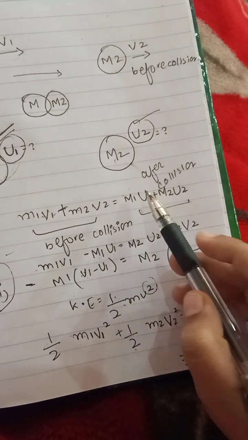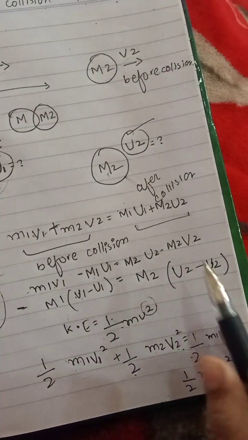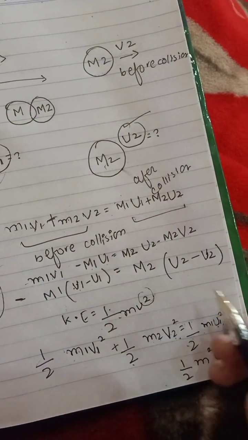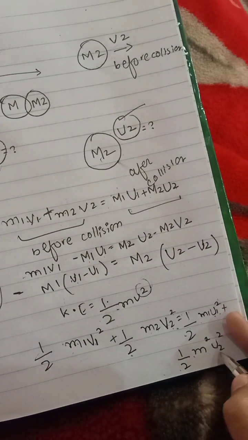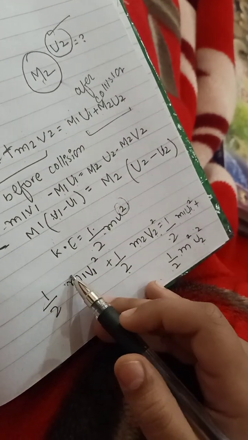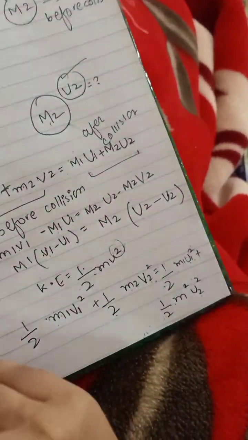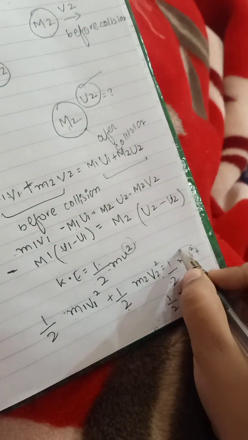As you can see, we have to arrange these terms. The m1 u1 term is on the positive side, so we have to move it to the other side as a negative.